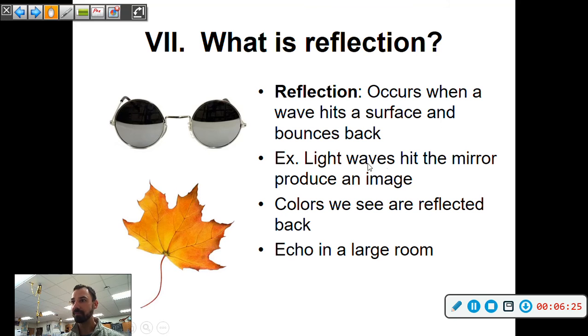Light waves hitting a mirror produce an image. The colors we see are the reflected light back to our eye, or a combination of certain colors back to our eye. An echo in a large room: I hear an echo bouncing off the wall, right? And that's why auditoriums are designed the way they are, trying to bounce the sound energy towards the audience, basically.